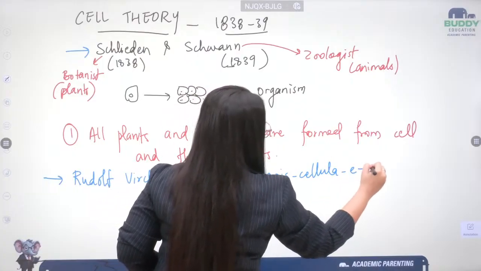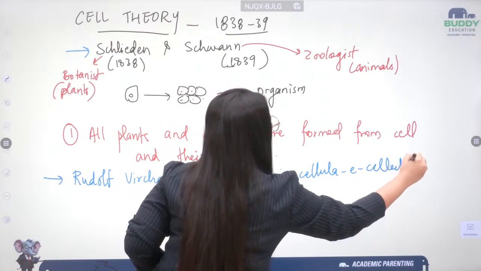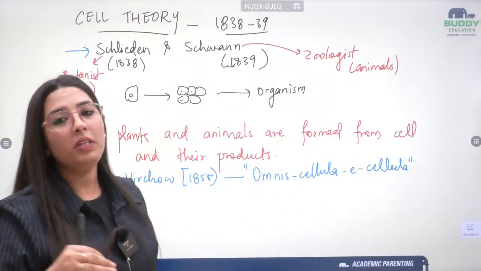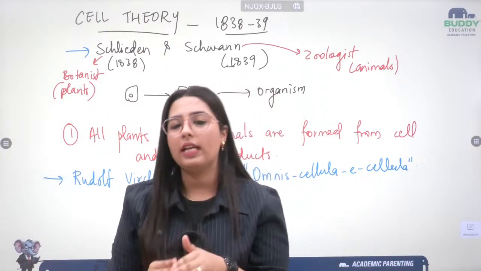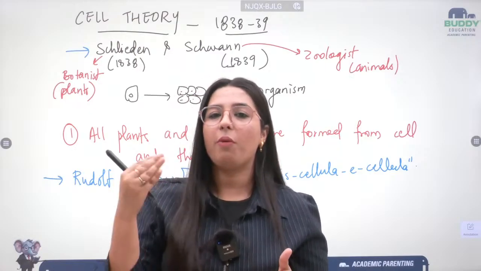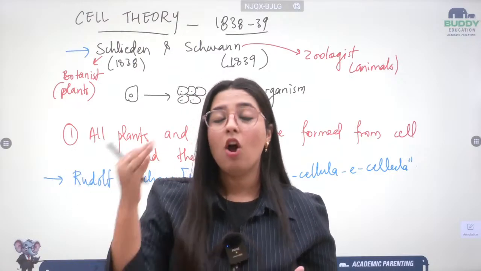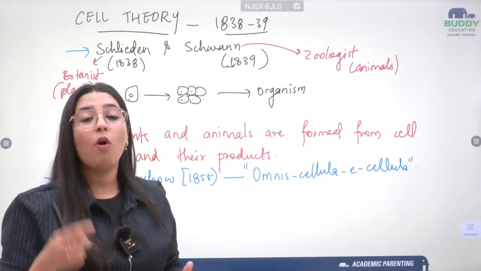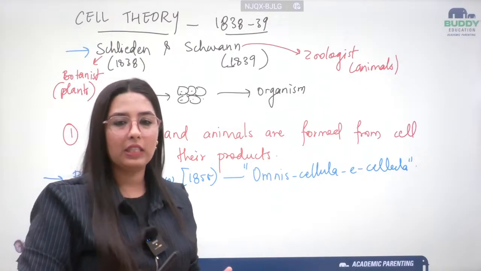Omnis cellula e cellula. Now, what does this mean? It means all the cells arise from pre-existing cells. All new cells arise from pre-existing cells.